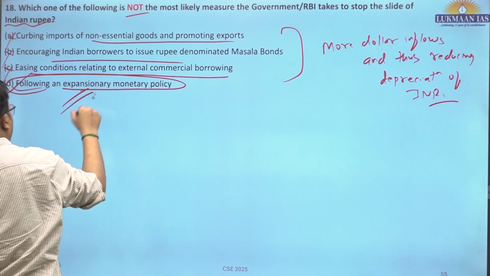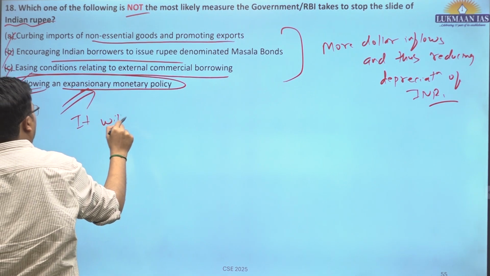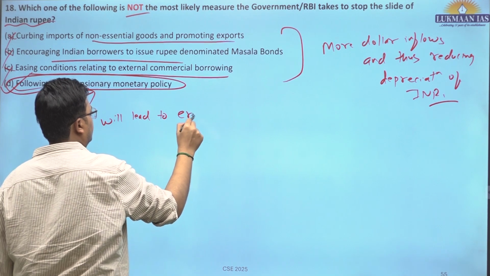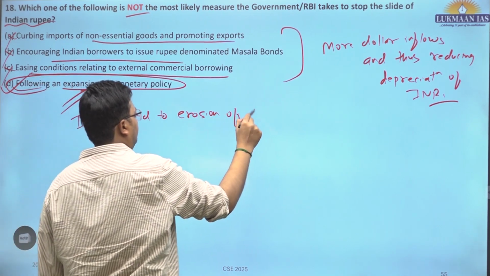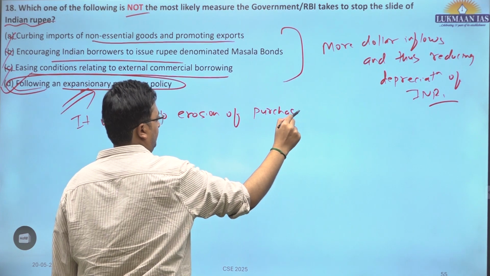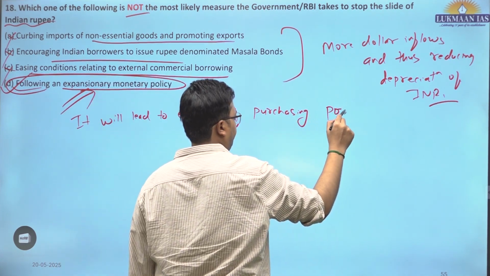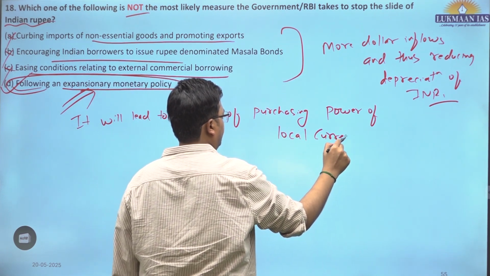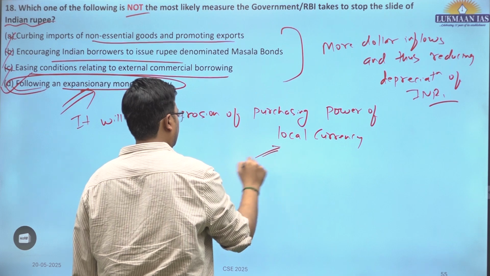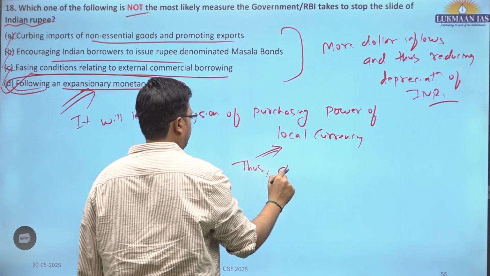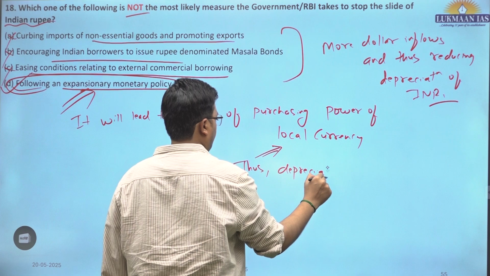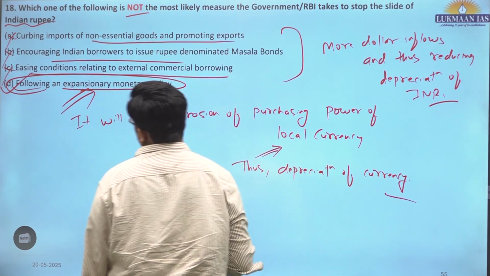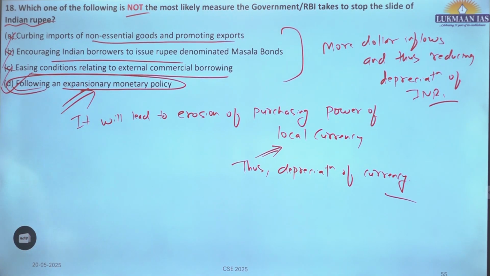If the government follows this, it will lead to erosion of the purchasing power of the local currency, and thus to depreciation of the currency. Okay, so D is the correct answer for this particular question.